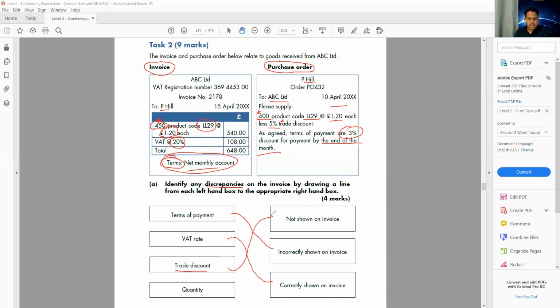Then we have quantity. I ordered 400 and he charged me for 450. So the quantity is incorrectly shown on the invoice. So that's an easy question, very easy. You can see it's a 4 marks question. This is normally in the exam. And if this question comes in the exam, you know how to do it now.